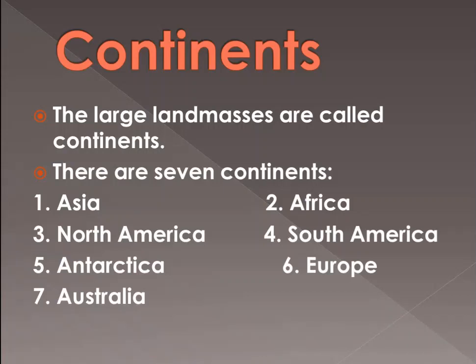So the heights are always measured from the sea level. It is 8,848 meters from the sea level, and the greatest depth on the earth is 11,022 meters, and it is present in the Pacific Ocean. Its name is Mariana Trench.